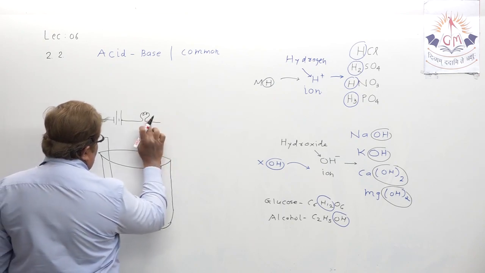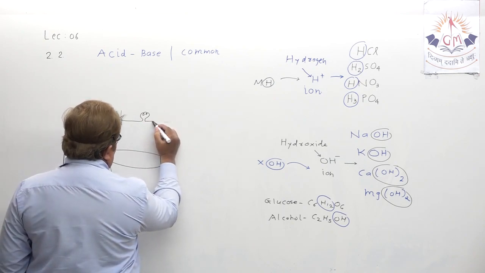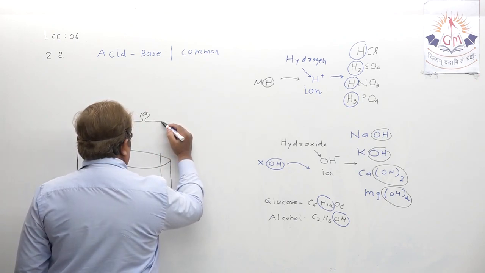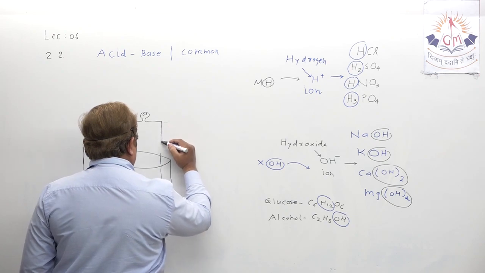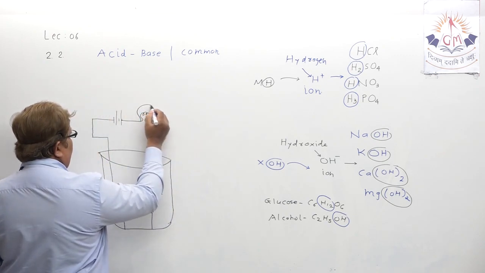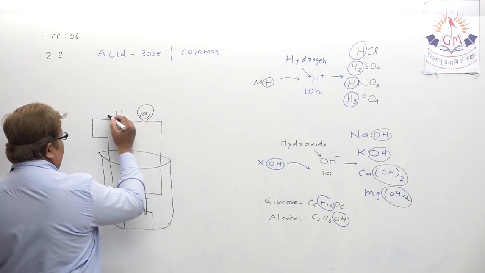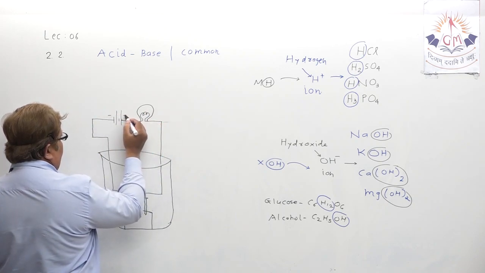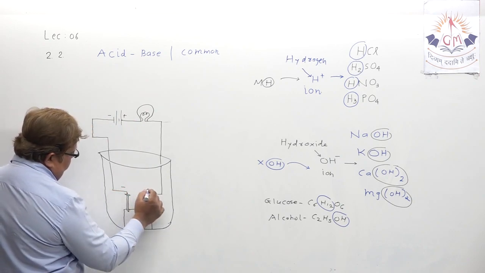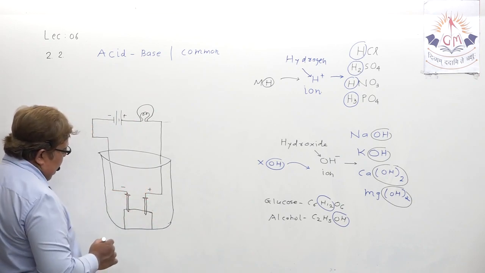In physics, you will learn various types of symbols for electricity later on. This bulb has also been kept in the circuit. This is negative, this is positive, cathode and anode.